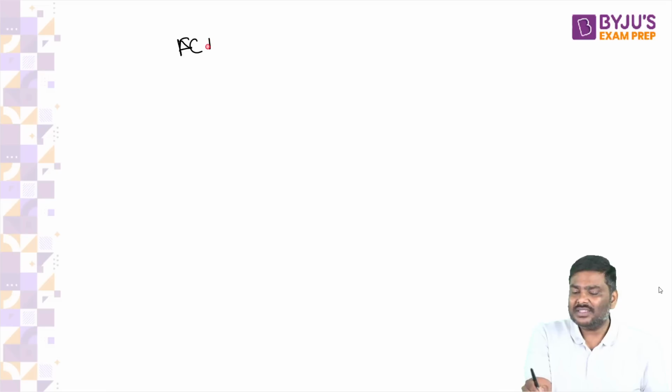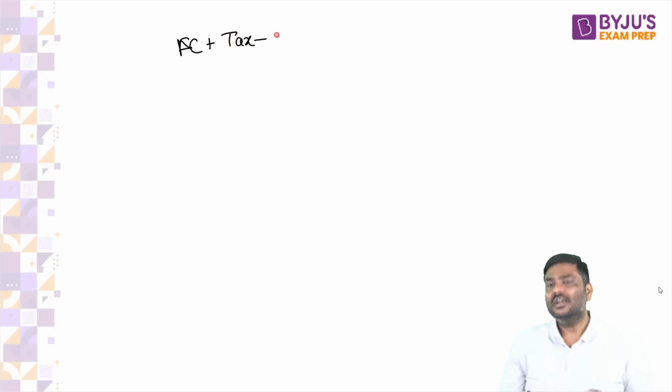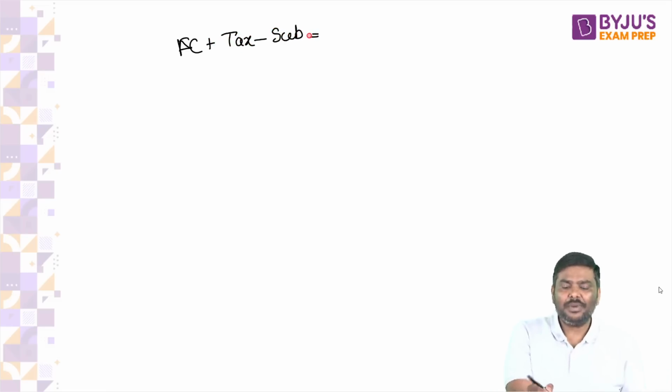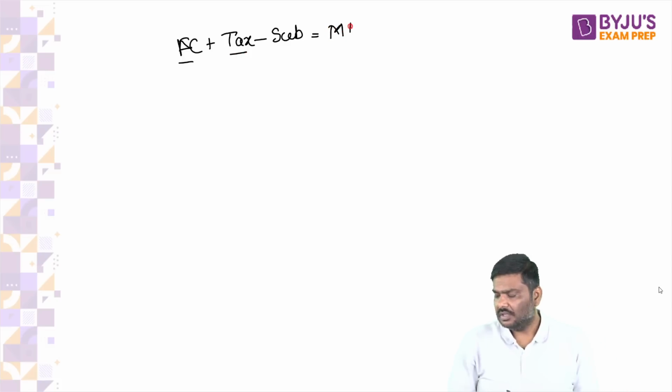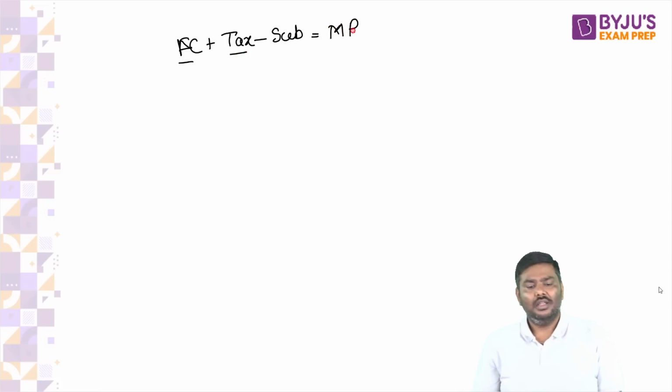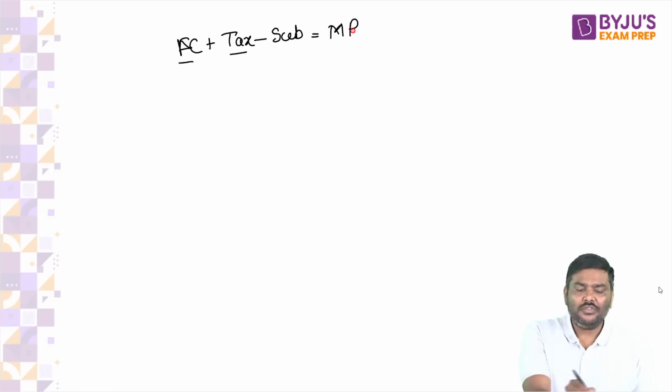Do you remember this? GDP is nothing but the factor cost plus taxation minus subsidies. Correct or not? GDP at market prices, factor cost plus taxes minus subsidies. You will arrive at market prices.